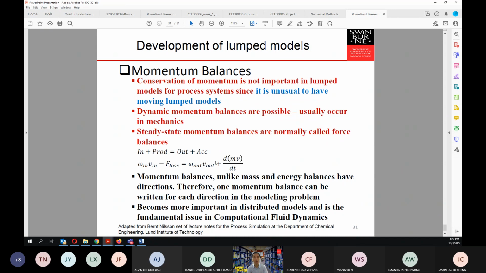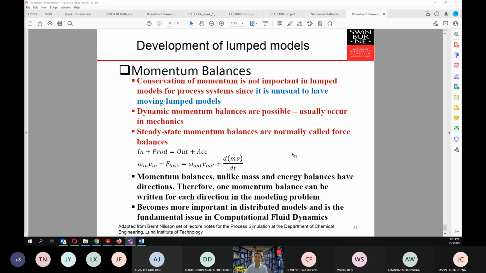I think some of you already passed my transfer phenomena. Probably you can ask Alvin, or you can ask who has passed my transfer phenomena. I'm not sure. What do you think of my transfer phenomena, Alvin? Daniel also has passed my transfer phenomena last semester, right? What do you think of transfer phenomena? Is it okay? Not so bad, or are you struggling with the transfer phenomena?